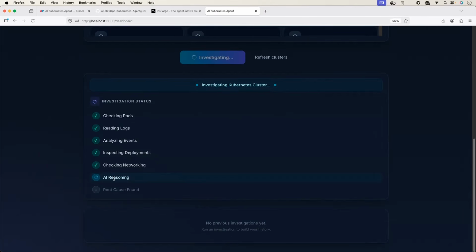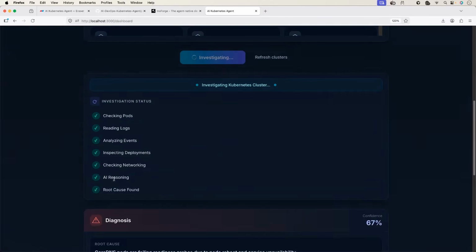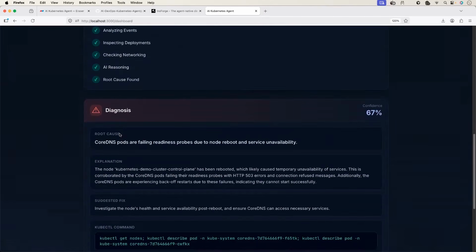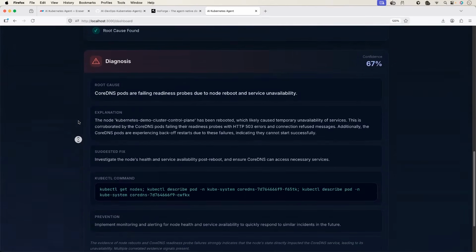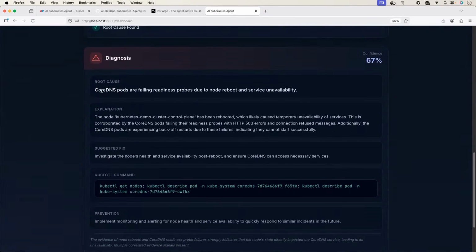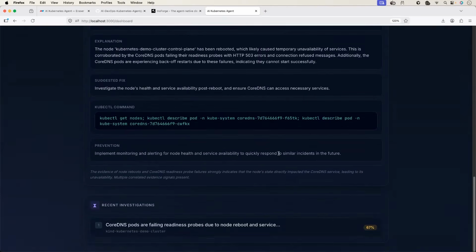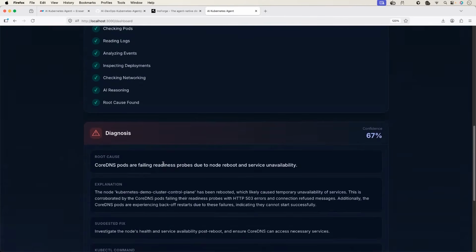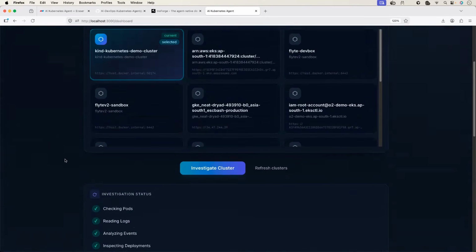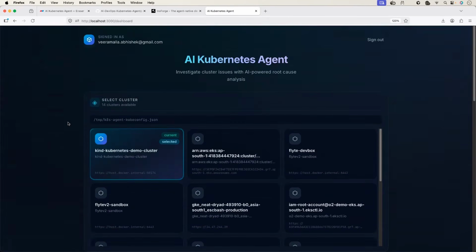So this will take time because all of this information should be sent through OpenRouter to the relevant large language model. OpenRouter picks up the best one and it also found the root cause. Fine, it says there is one issue, root cause: CoreDNS pods are failing because of readiness probes. This is expected because we are using a kind cluster, but other than that, there is no other issue on the cluster. This is totally fine. We can ignore this. But now we are confident that our AI Kubernetes troubleshooting agent is working as expected.